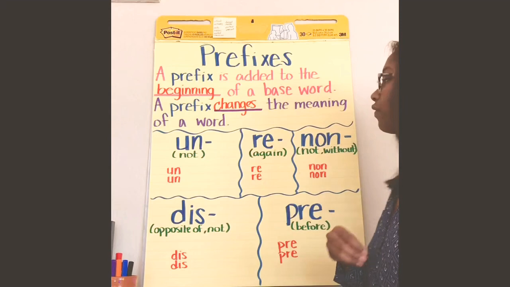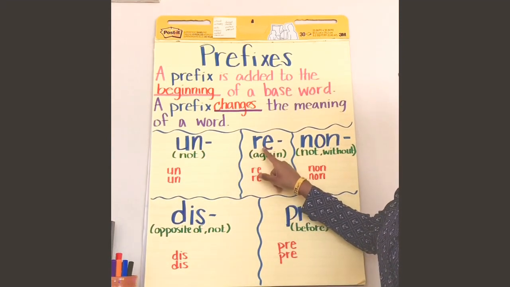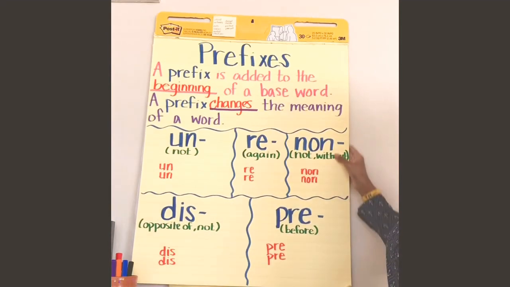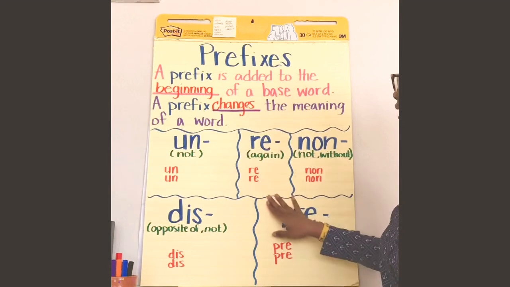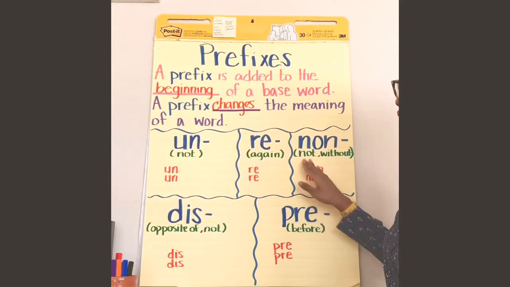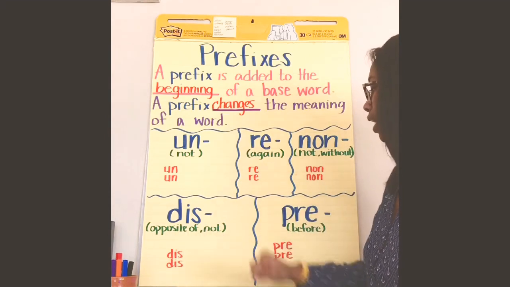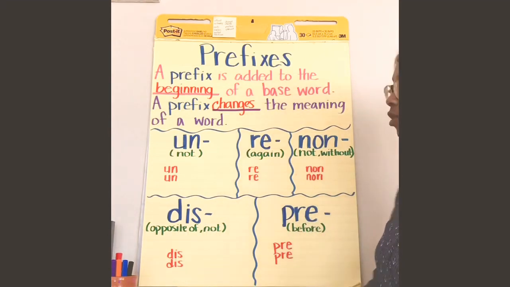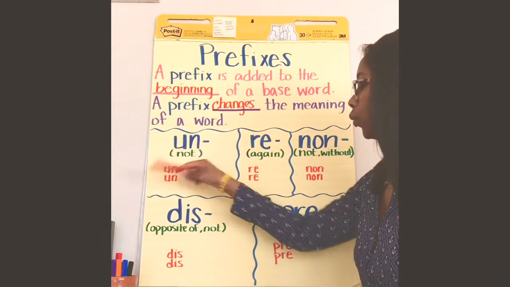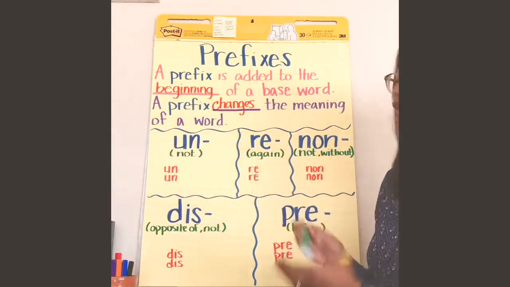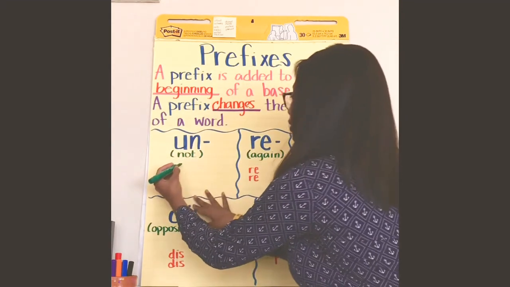And for this week, we're focusing on un, which means not; re, which means again; non, which means not or without; dis, which means opposite of or not; and pre, which means before. So let's take a look at our words that have the un prefix. I'm going to give you two examples.